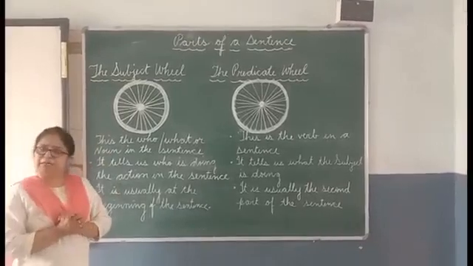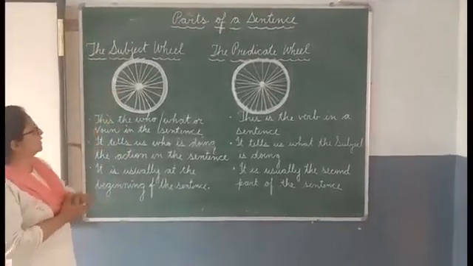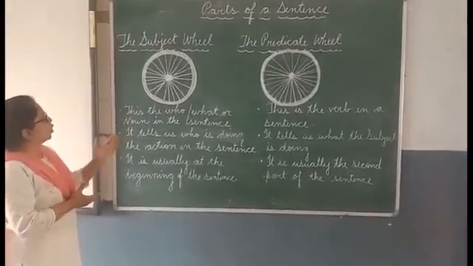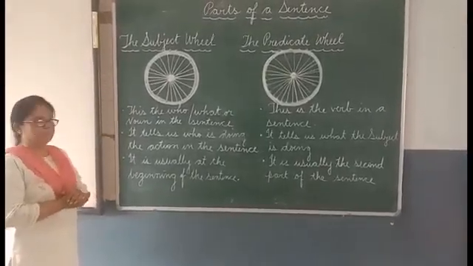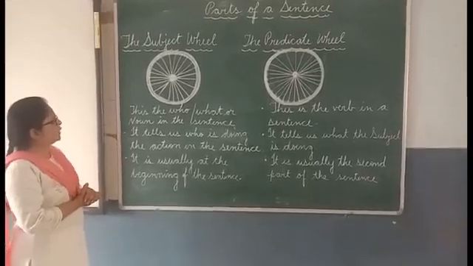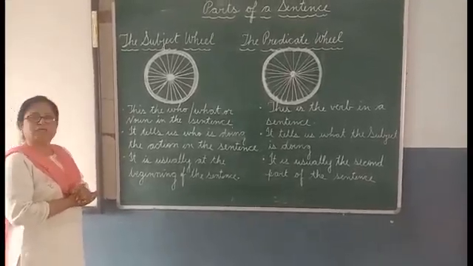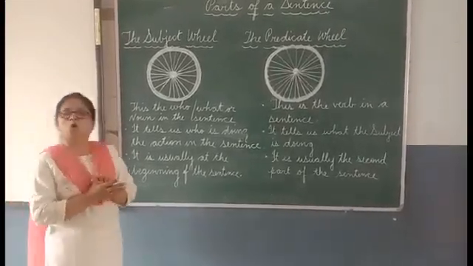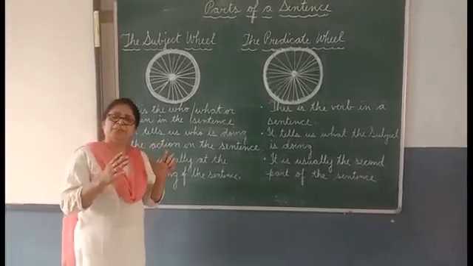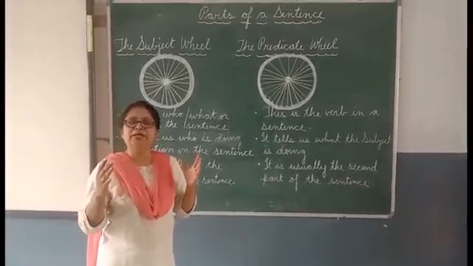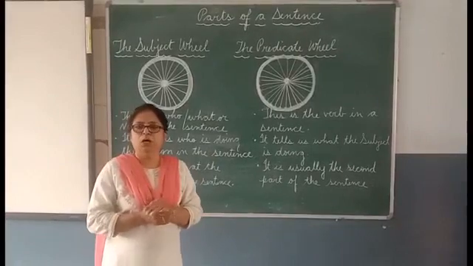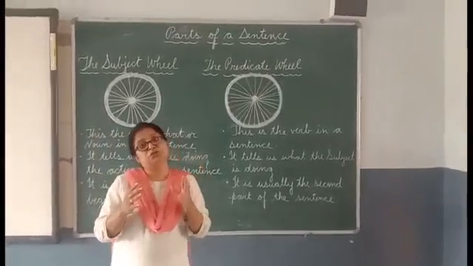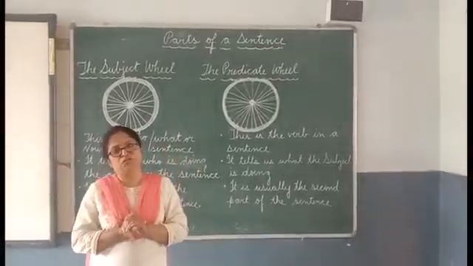Let's learn about the subject first. So let's look at the subject wheel here. This is the who, what or noun in the sentence. It tells us who is doing the action in the sentence. It is usually at the beginning of the sentence. When I say Ram is running on the road, I am talking about the noun Ram. So Ram is the subject in this sentence.